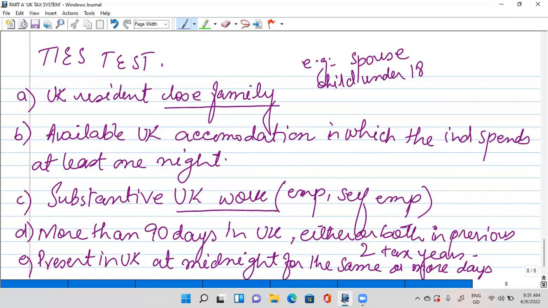You're going to see how all of these ties will be applied in our questions. Okay, so the table that will be given to you in your exam, I'm just going to write out the days and all of the meanings, right? Okay. The first thing that the ties test considers is the days in the UK. Okay, we are going to begin with less than 16.